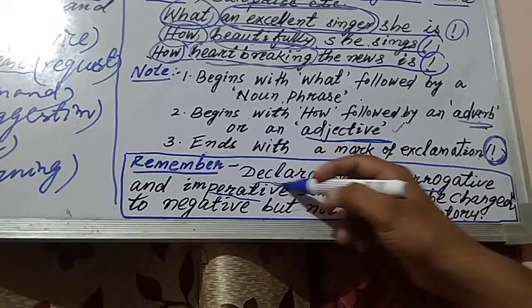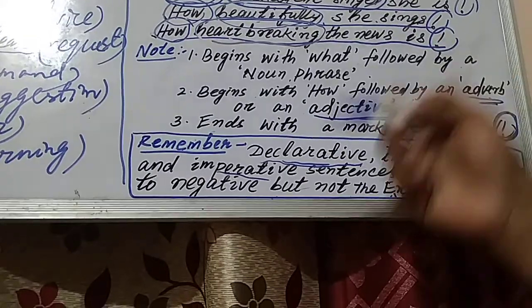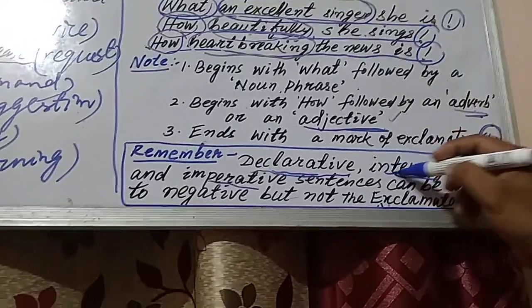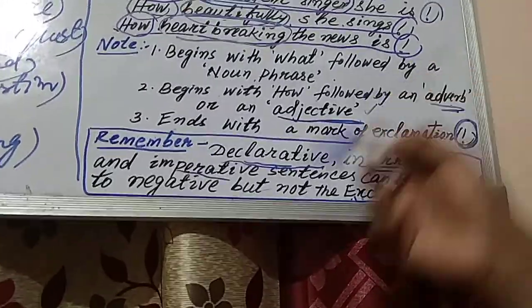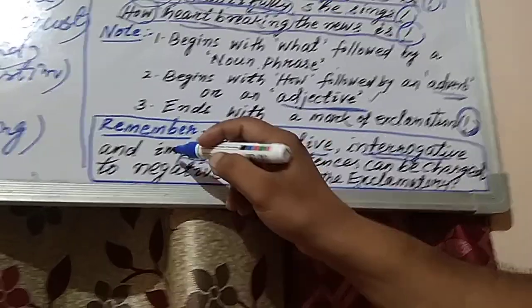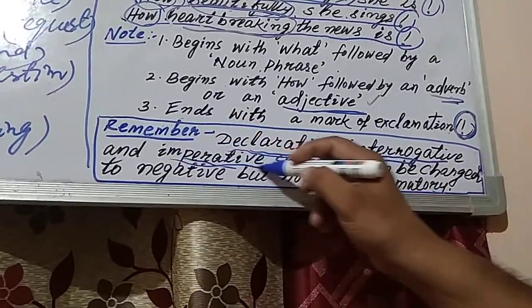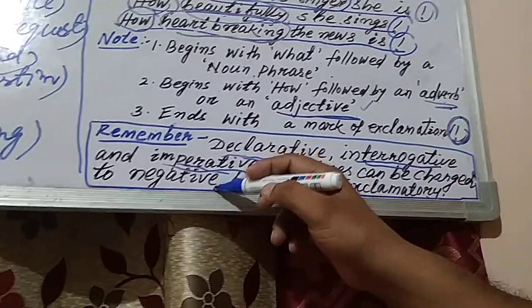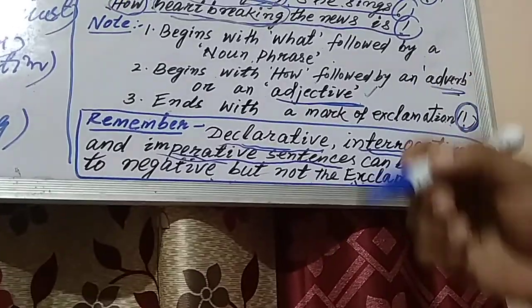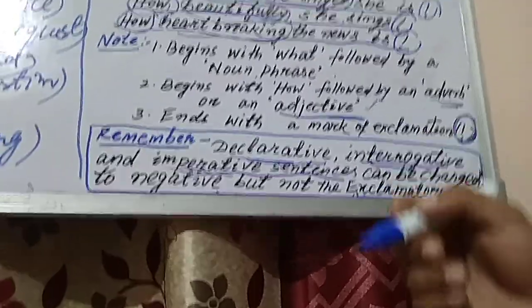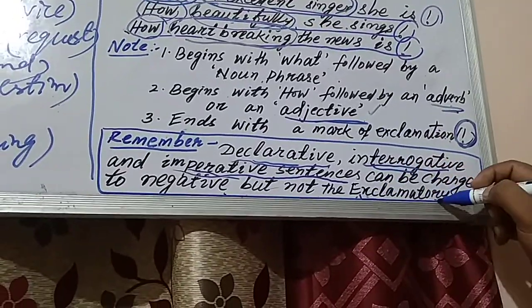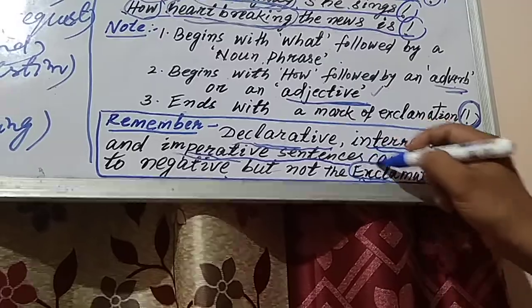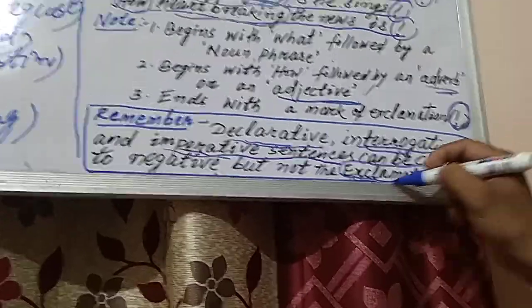That means declarative sentence can be changed to negative sentence. Interrogative sentence can also be written in negative form, and imperative sentence can also be changed to negative form. But which sentence can't be changed? The exclamatory sentences will not be changed to negative form.